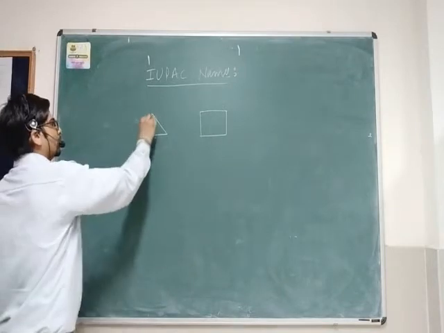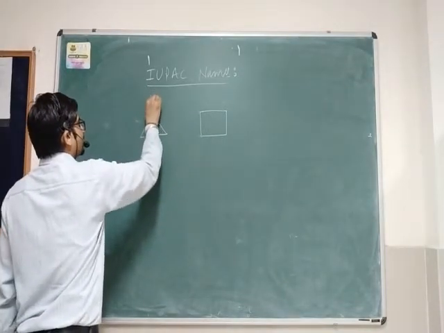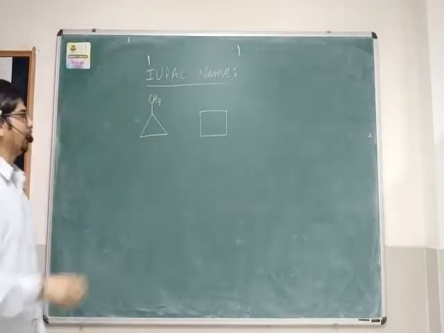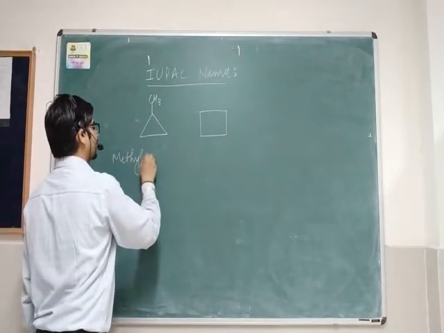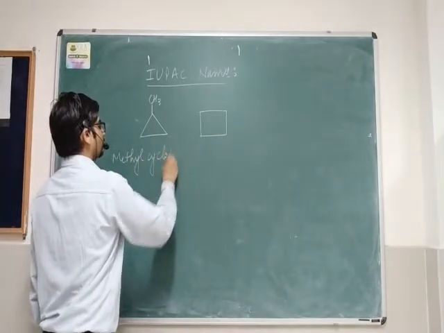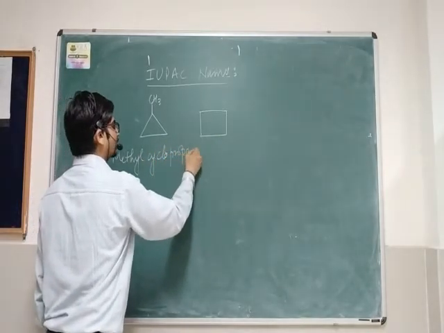If we place a methyl group in this ring, the name becomes methylcyclopropane.